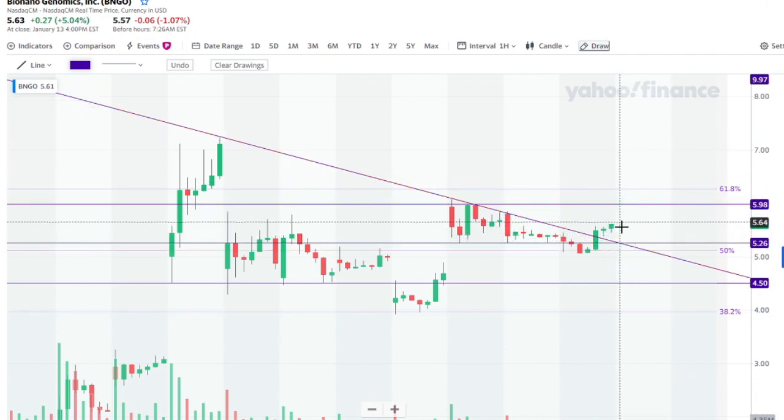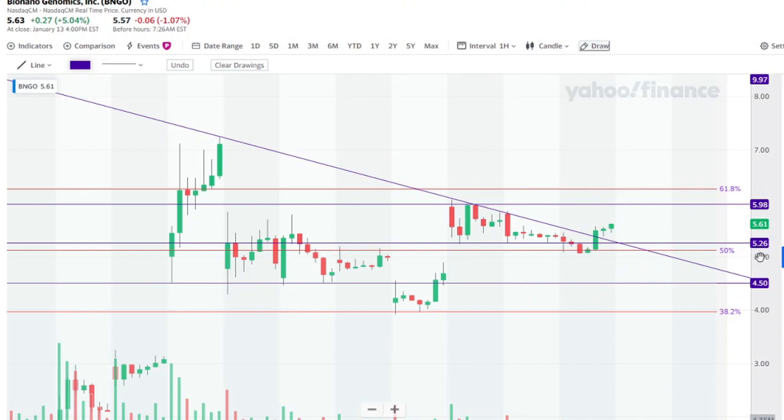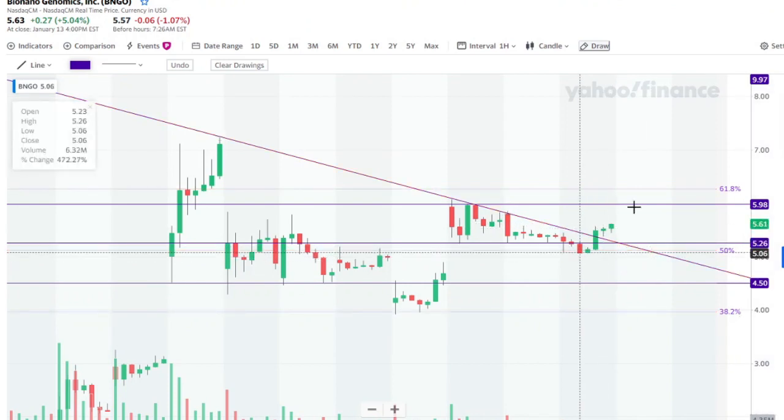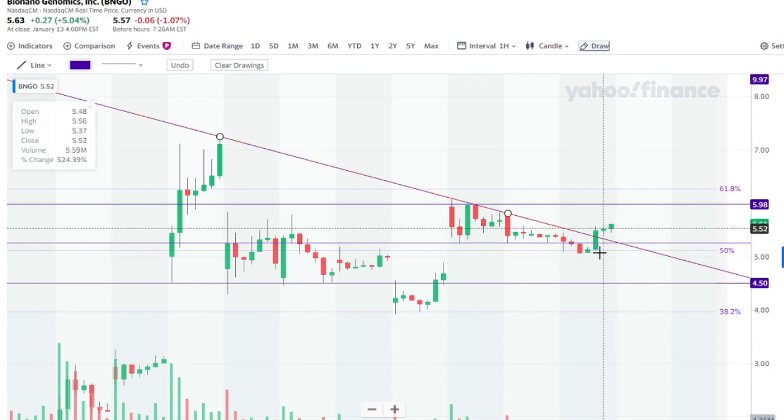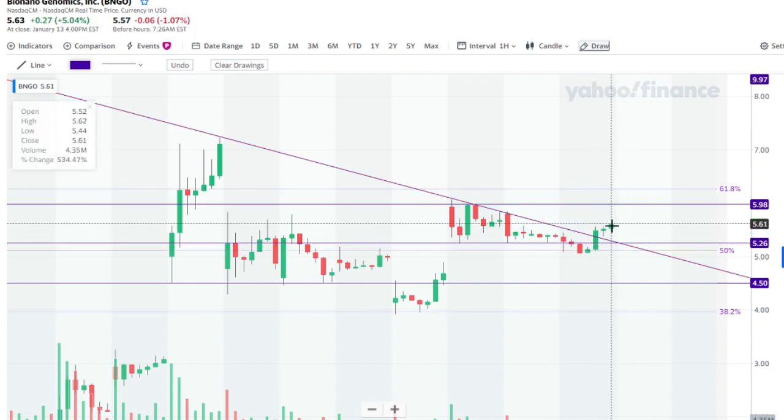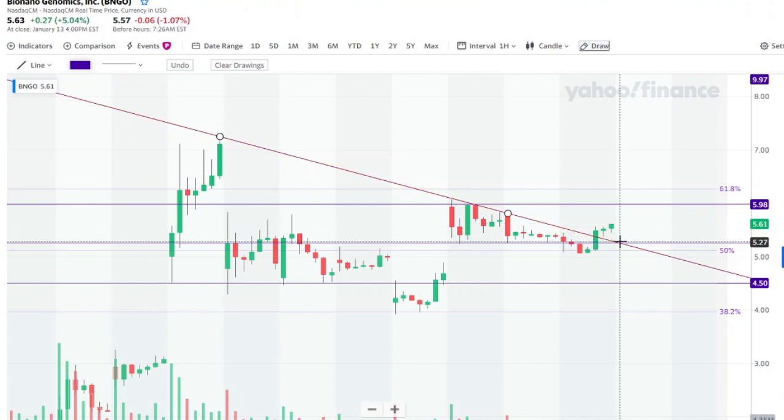Hopefully we're not going to see this 5 US dollars level anymore. If anything happens today, I believe we can still come to this level, this 5.28 US dollars. There's a tiny bit of risk of coming down to this level, because whenever there's a breakout, there's a possibility that the price will come down to retest.